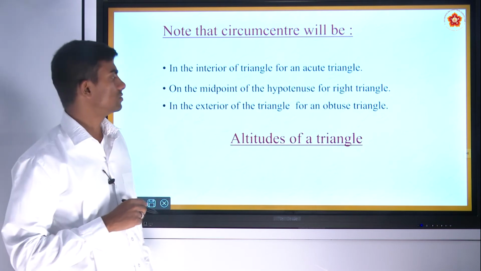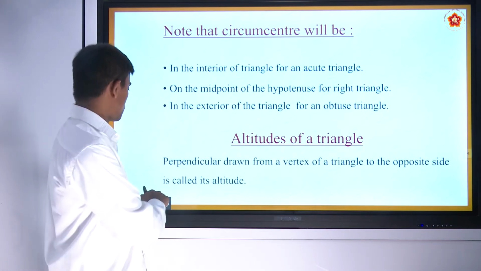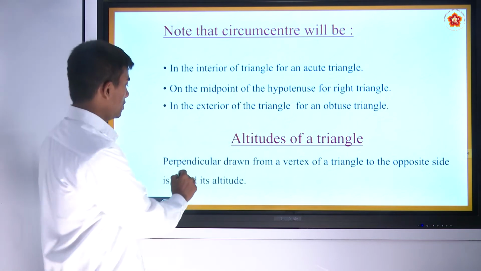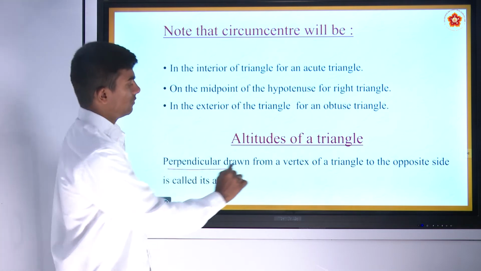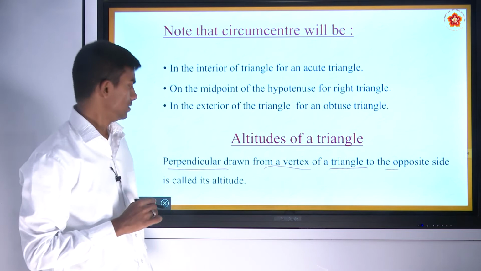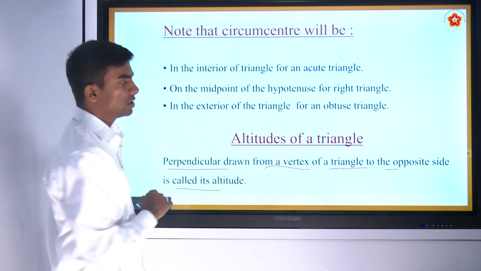Next, altitudes of a triangle. So the definition of altitudes of a triangle can be stated as: the perpendicular drawn from a vertex of a triangle to the opposite side of the triangle is called its altitude.